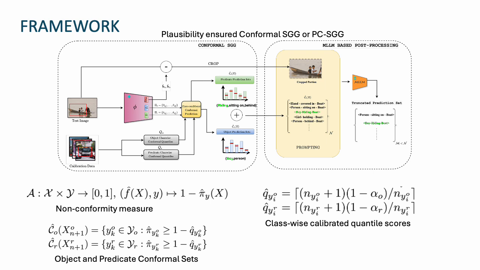To compress the triplet prediction set into the most plausible scene descriptions, we devise a multimodal large language model or MLLM based post processing strategy. The final output is a truncated prediction set of the triplets that maintains statistical guarantees while improving interpretability and relevance.